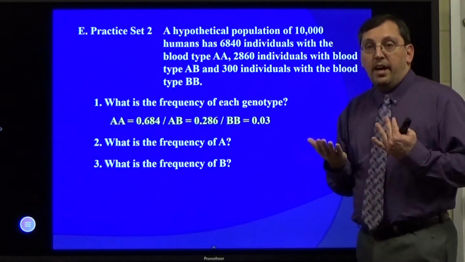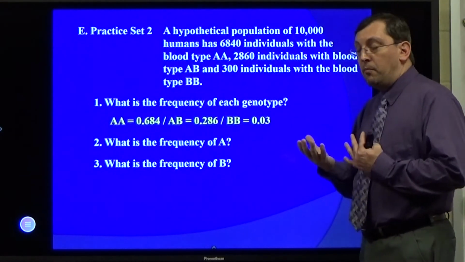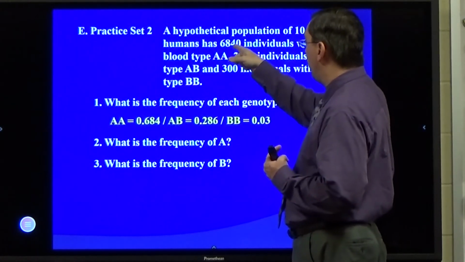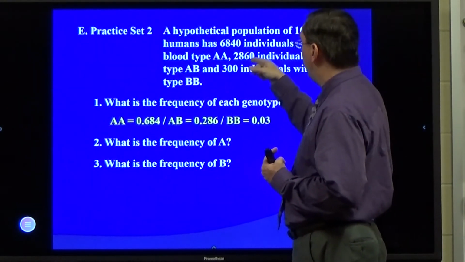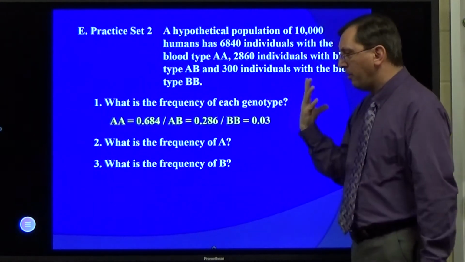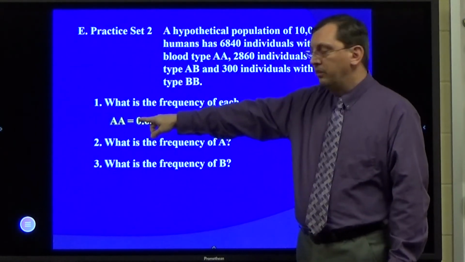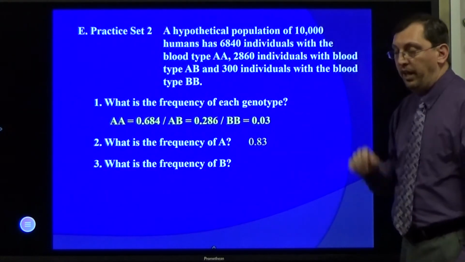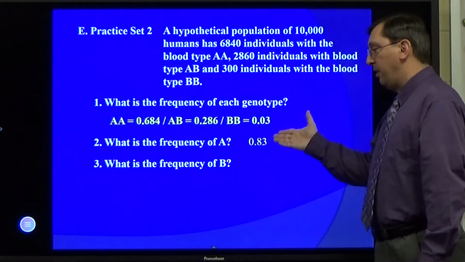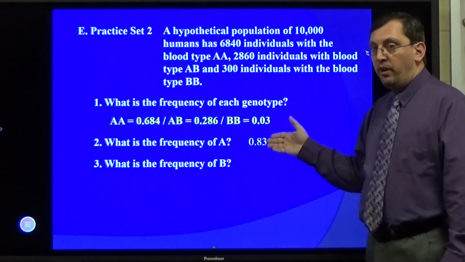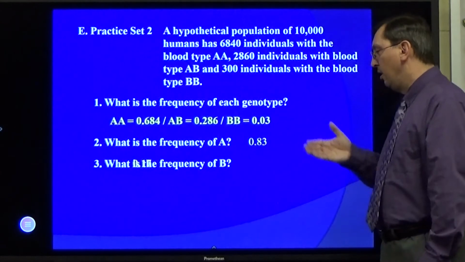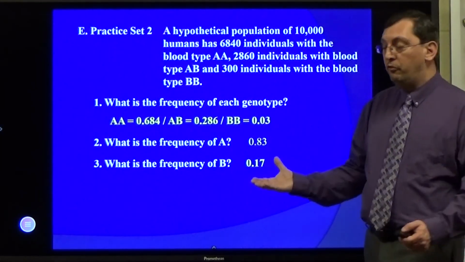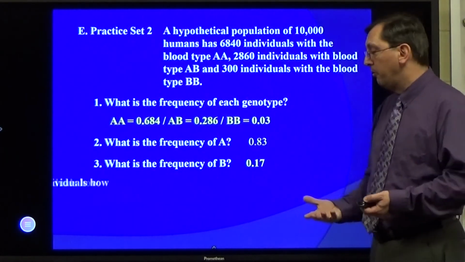There's a couple ways I can figure out A. I could do the previous equation we did the time before. I could take 2 times this number here plus one of those, divided by 20,000, and get this. Or I just realize that's p squared. So I take the square root of 0.684 and I get 0.83. If I know 0.83 is A, then I just take 1 minus 0.83 and I get B, which is 0.17. That's all I have to do. You basically go back and forth between the two equations, utilizing them to solve these problems.